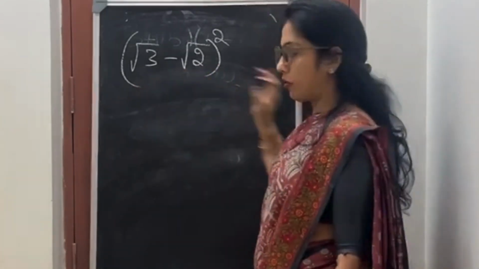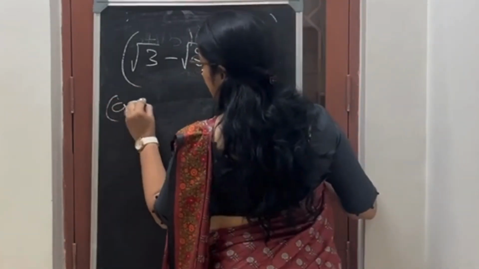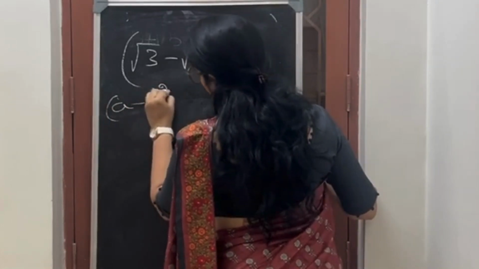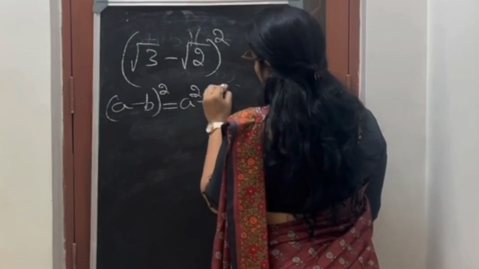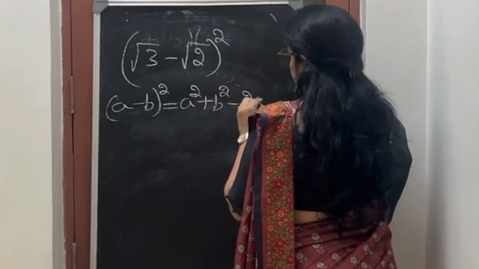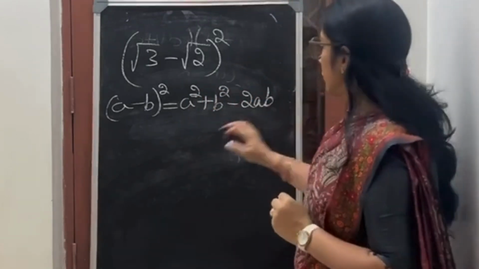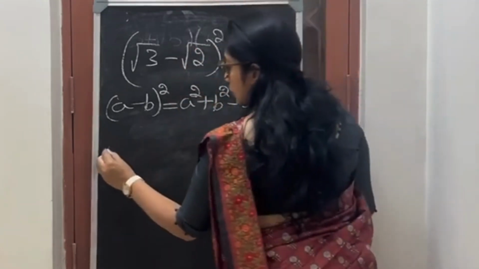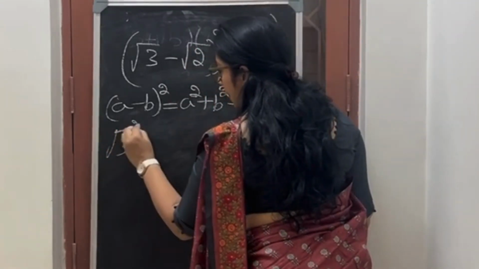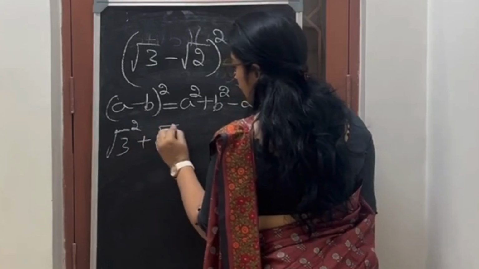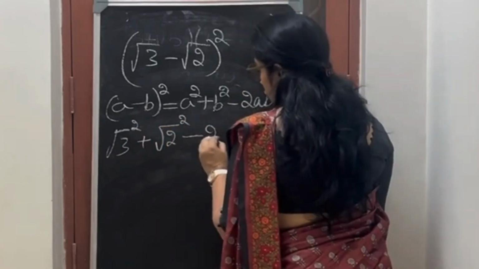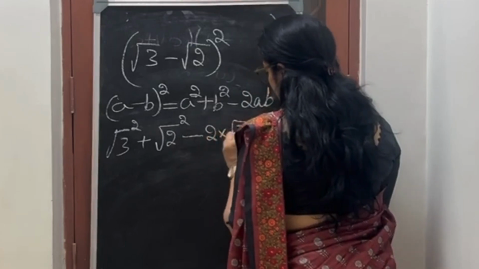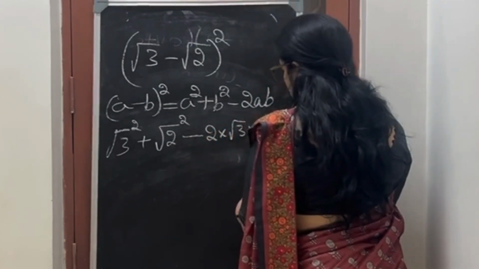Now again the same formula. A minus B the whole square. What is the answer? A square plus B square minus 2AB. Okay? So A square is square root 3 square plus square root 2 square minus 2 into square root 3 into square root 2.